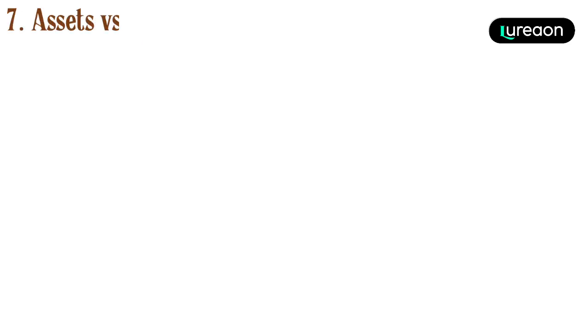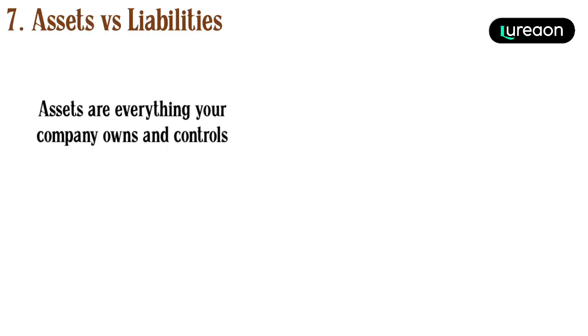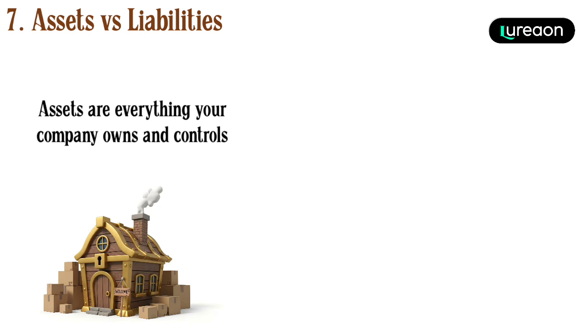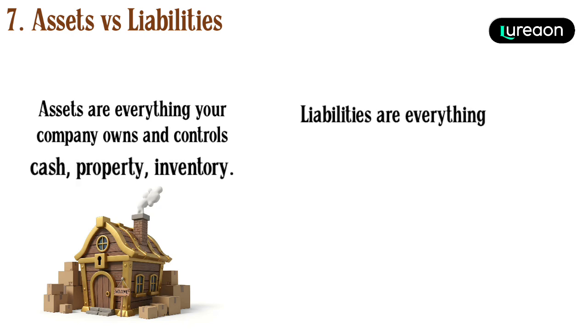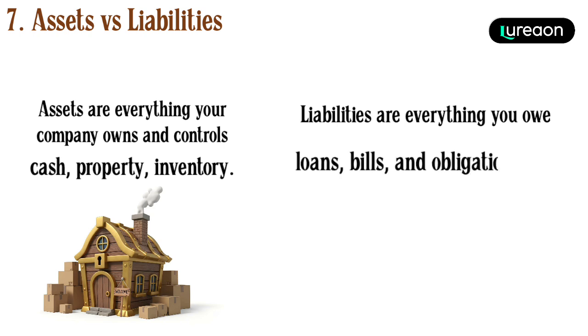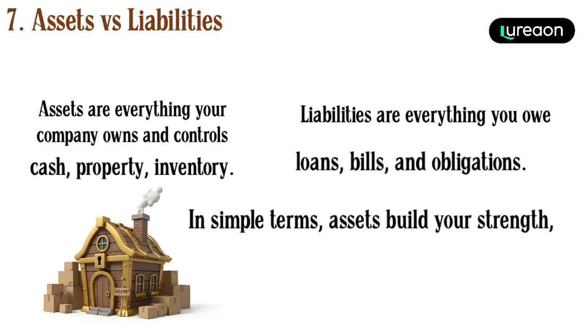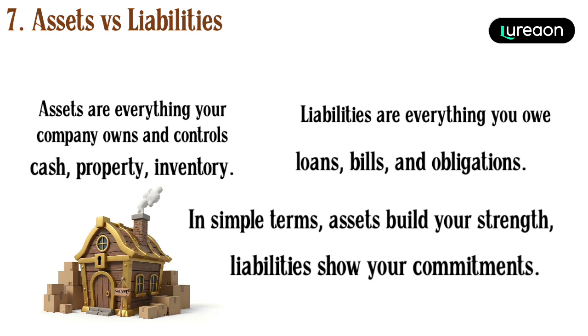7. Assets versus liabilities. Assets are everything your company owns and controls: cash, property, inventory. Liabilities are everything you owe: loans, bills, and obligations. In simple terms, assets build your strength, liabilities show your commitments.